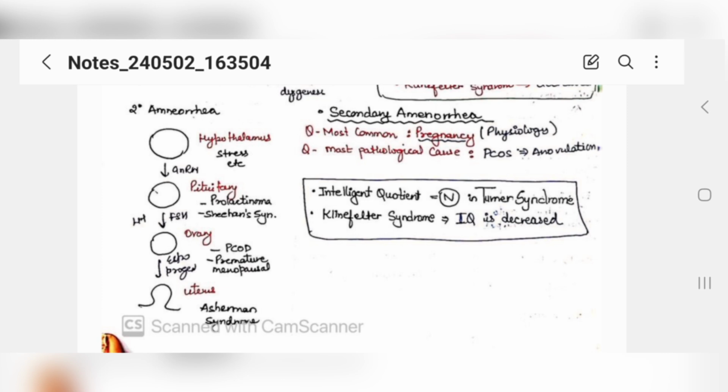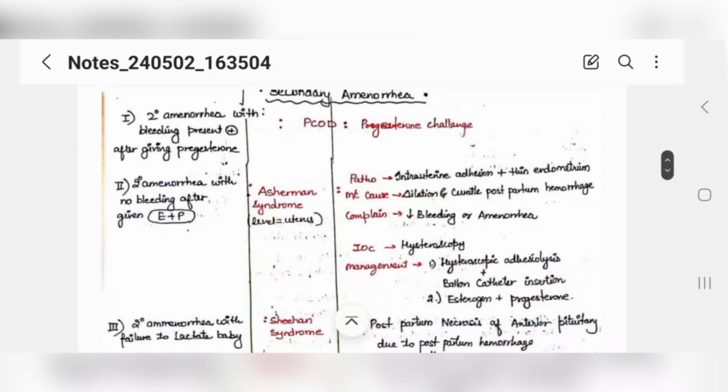This is important: the intelligence quotient in Turner syndrome is normal, but in Klinefelter syndrome, it is decreased. Now the last, which is secondary amenorrhea. Secondary amenorrhea means that the female was previously menstruating, but now for the last 1 or 2 months, or whatever the period, she is not menstruating. So that is secondary amenorrhea.